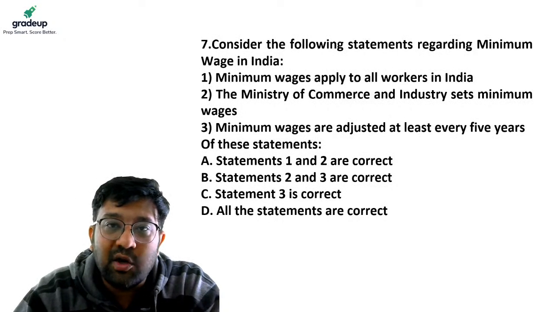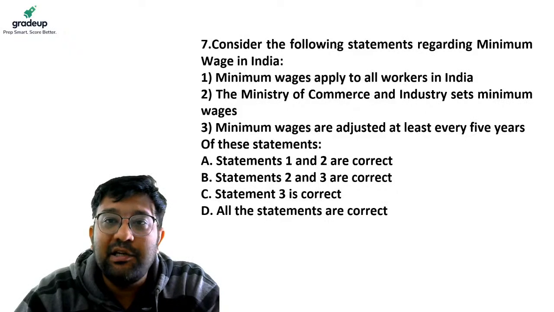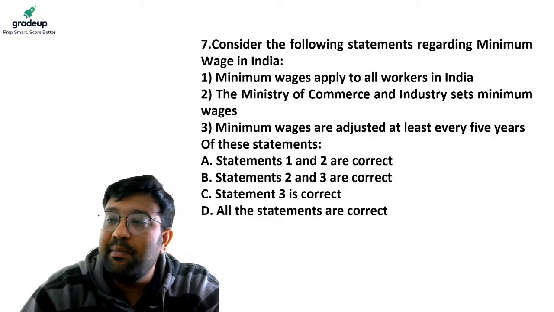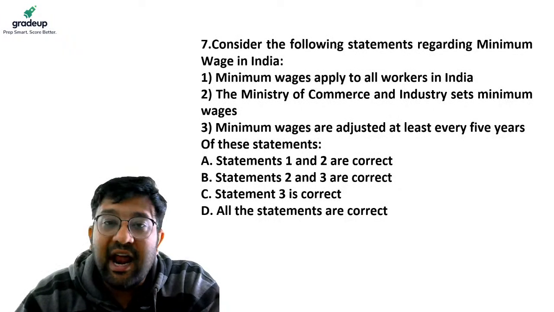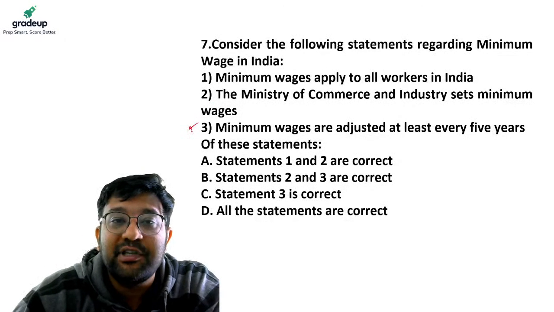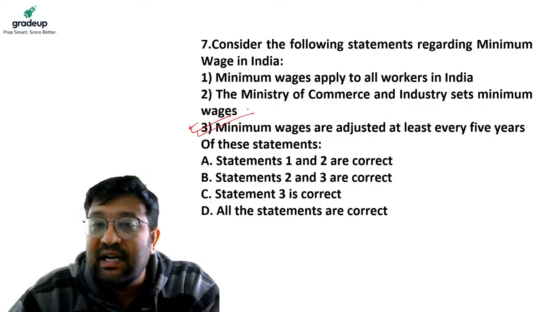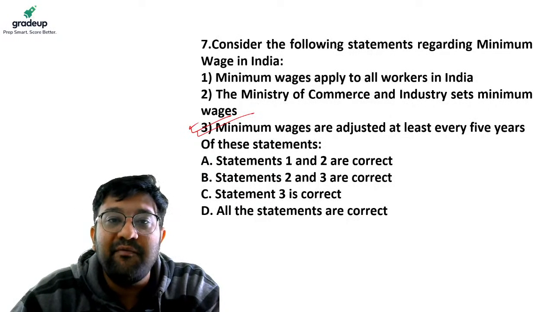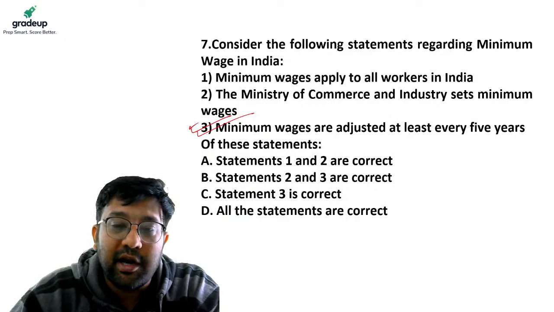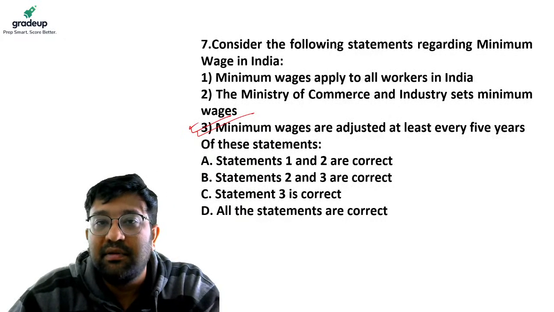Now I will answer the question. Let's look at statement 3 first. Statement 3 says that minimum wages in India are adjusted at least every 5 years. This statement is absolutely correct. At least once in 5 years, minimum wages are adjusted, increased or decreased according to the situation.